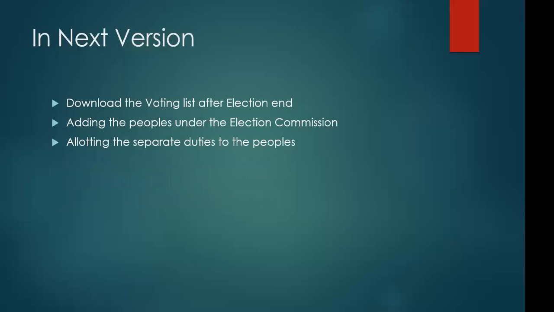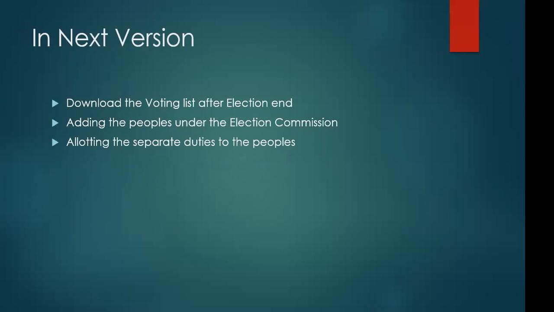What is the next version? That means the future updates of this version once it is completed. For now, we can only view the voter list. The election commission team can see the voters who registered their vote, but they are not able to download the list. For that, we are going to add this feature in the next version.